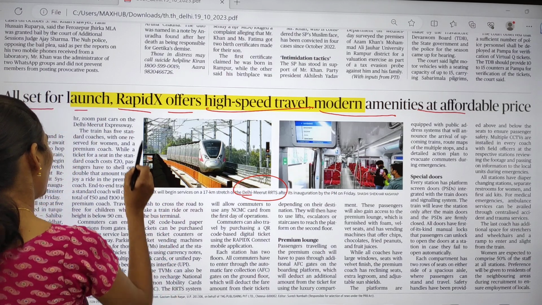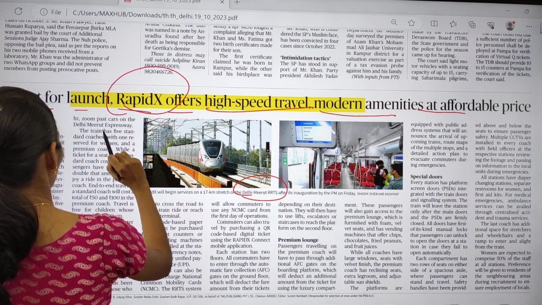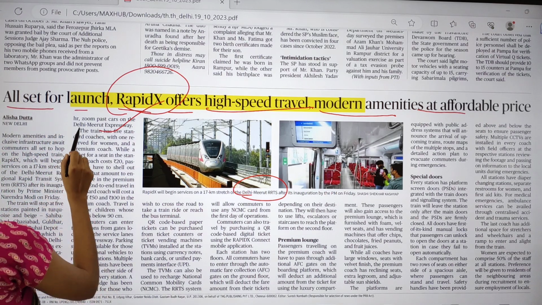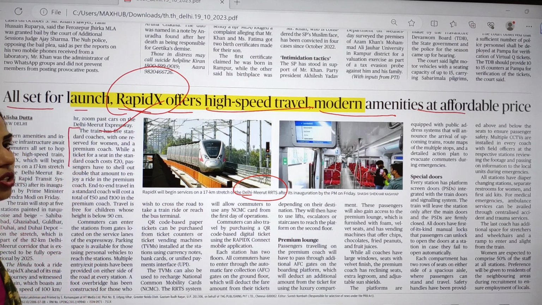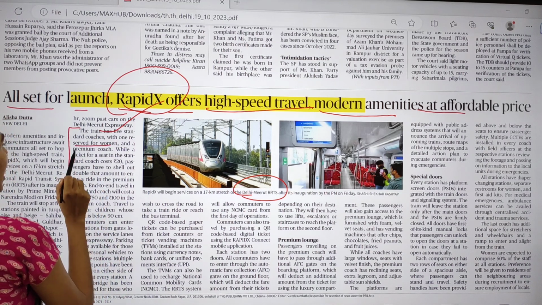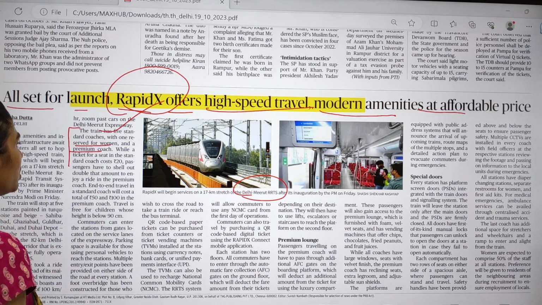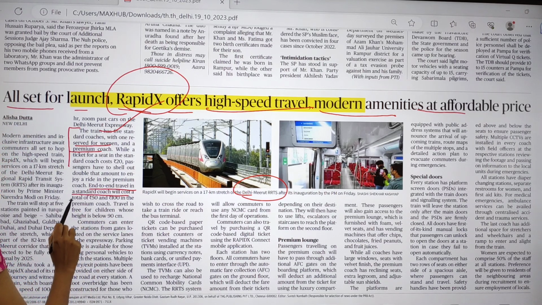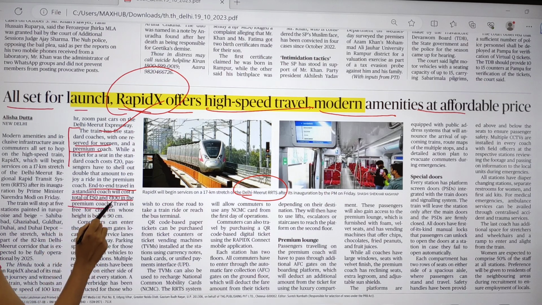Here you have to see some facts regarding this. What is this RapidX? Normally we have 5 standard coaches. Out of these 5 coaches, one is reserved for women, and we have a premium coach. A ticket for a seat in the standard coach is just rupees 20, and because of that we can see this RapidX is affordable. End-to-end travel in a standard coach will cost a total of rupees 50, and 100 in the premium coach.